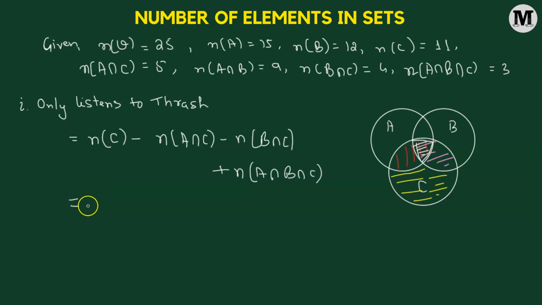Now that we have all the values, let's calculate. The number of individuals listening to thrash metal, that's 11, minus metalheads listening to OSDM and thrash metal, that's 5, minus metalheads listening to grindcore and thrash, that's 4, added to listeners listening to all three genres, that's 3. So here we have 11 minus 5, that's 6. 6 minus 4 will be 2. 2 plus 3 will be 5. So there are 5 metalheads who only listen to thrash metal.